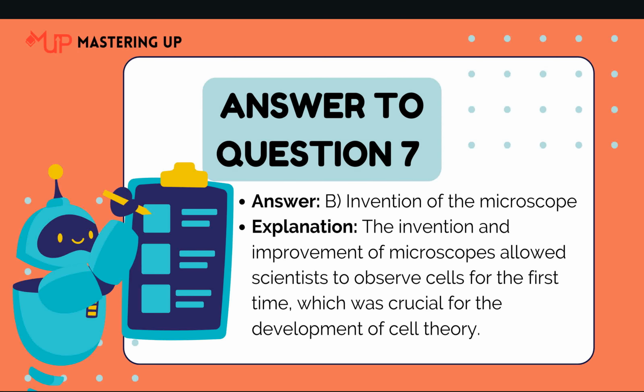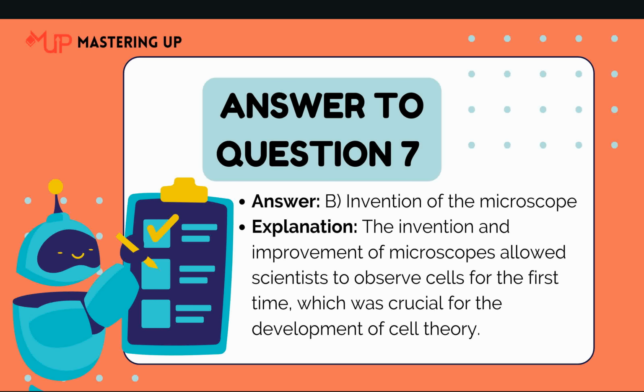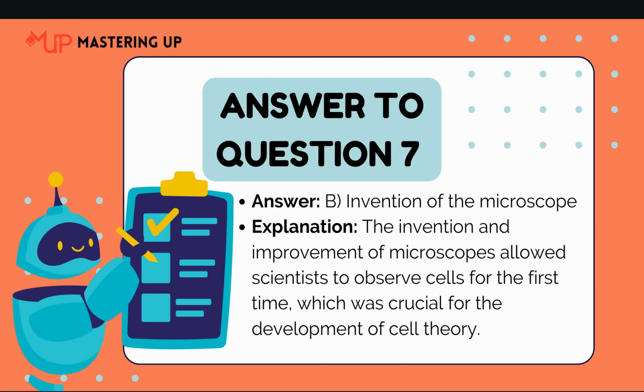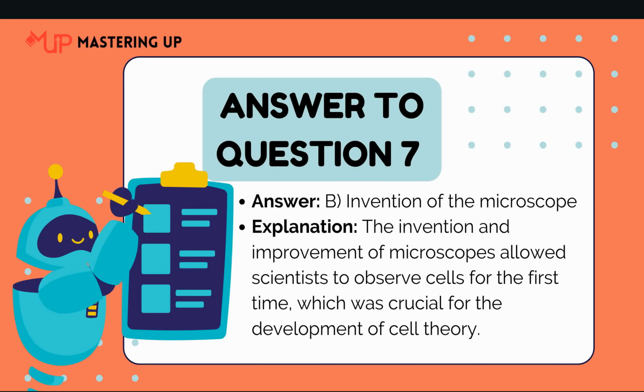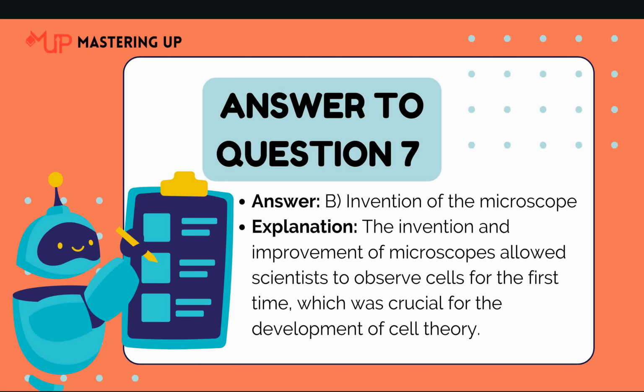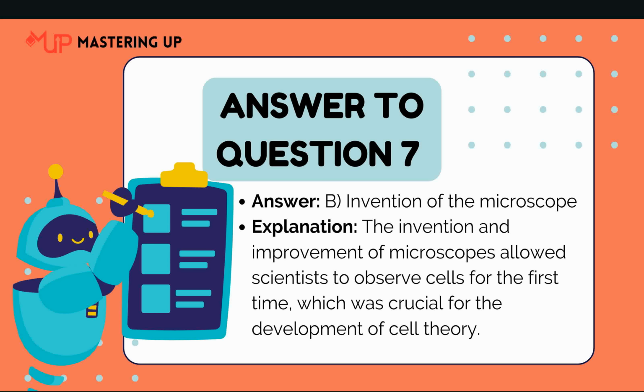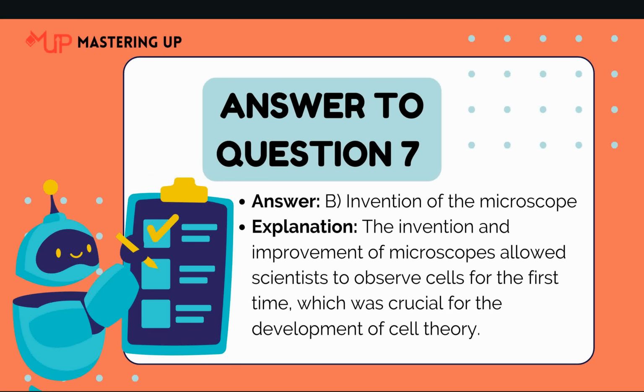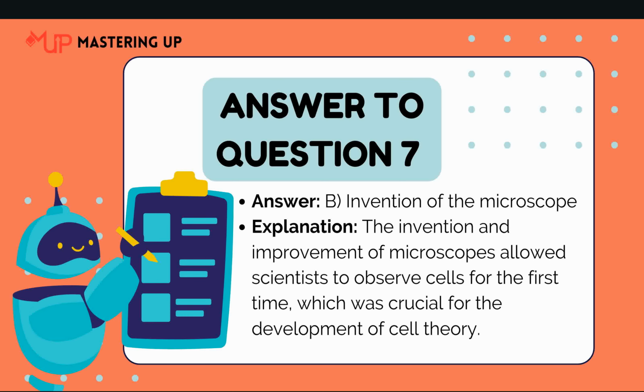Now let's see the answer to question 7. The answer is option B, invention of the microscope. The invention and improvement of microscopes allowed scientists to observe cells for the first time, which was crucial for the development of cell theory.